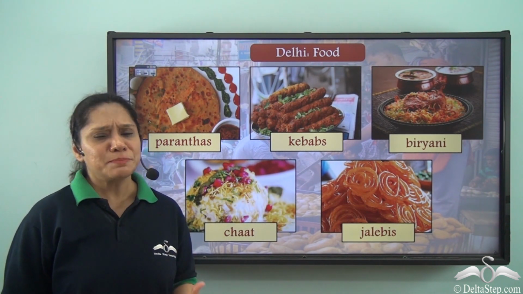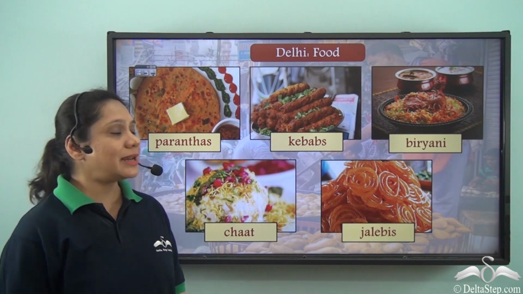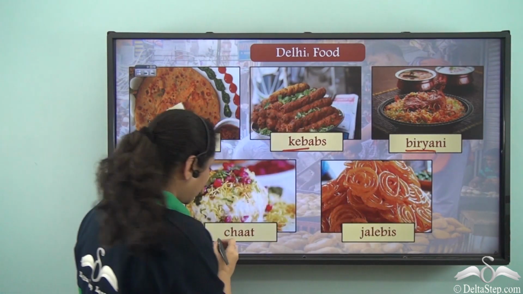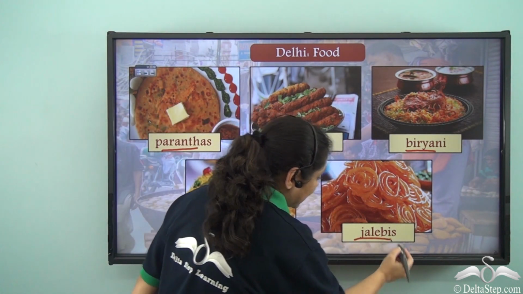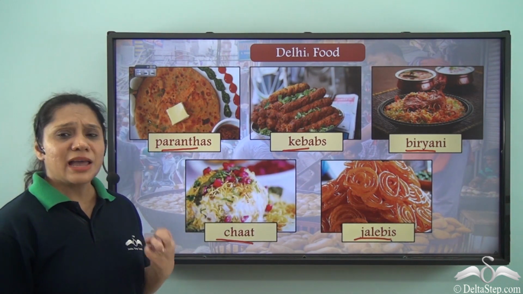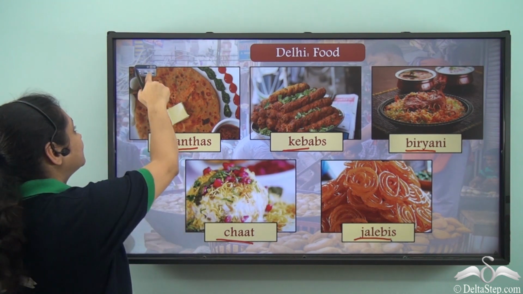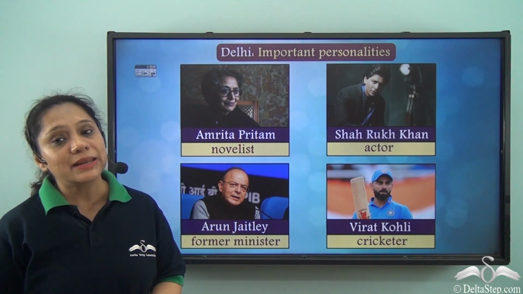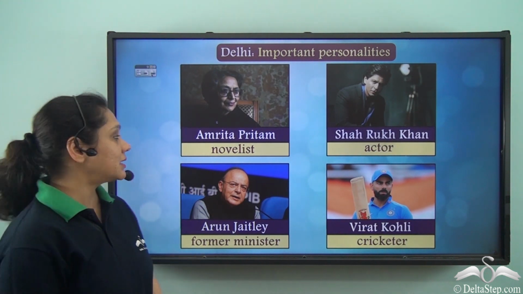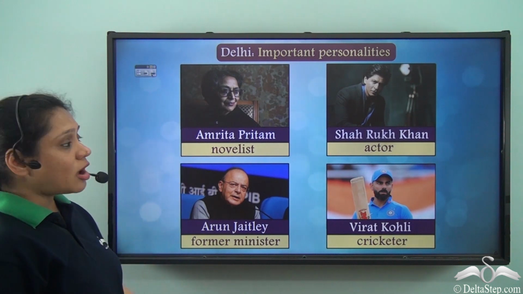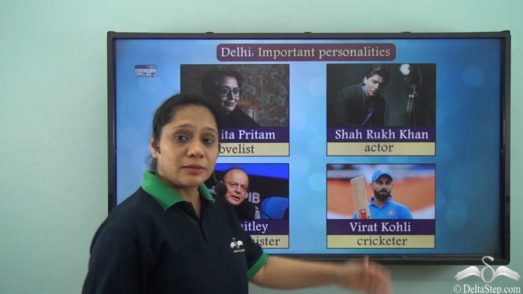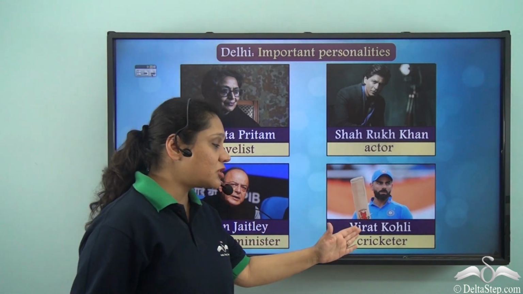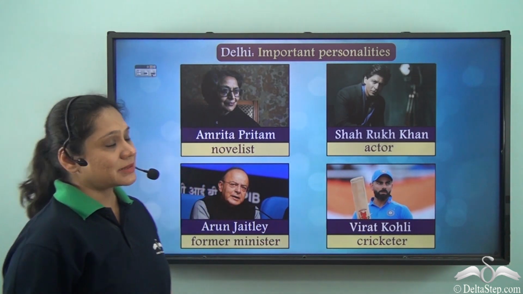Now what are the lip-smacking food that you can eat in Delhi? Parathas, kebabs, biryani, chaat, jalebis are some of the yummy food that you will find here. Now let us look at a few important personalities who hail from this great city. Amrita Pritam, the novelist, Shah Rukh Khan, the actor, Arun Jaitley, our former minister, and Virat Kohli, famous cricketer.